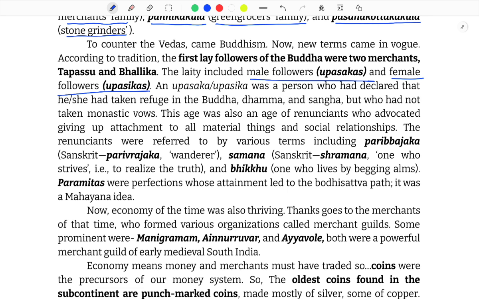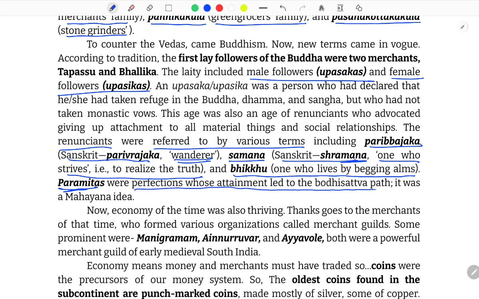This age was also an age of renunciants, who advocated giving up attachment to all material things and social relationships. The renunciants were referred to by various terms, including Paribhajaka, in Sanskrit also known as Parivrajaka, meaning wanderer; Samana, Sanskrit Shramana, one who strives to realize the truth; Bhikkhu, one who lives by begging alms. Paramitas were perfections whose attainment led to the Bodhisattva path. It was a Mahayana idea.